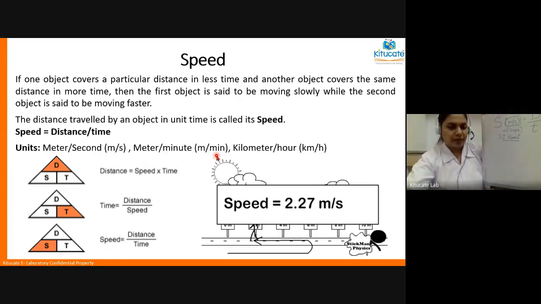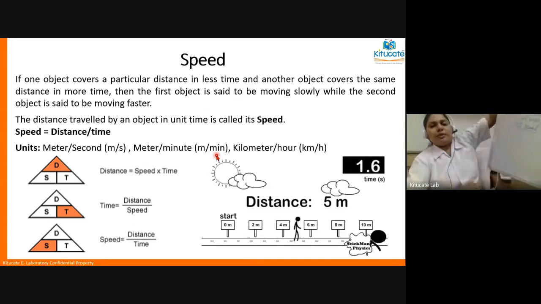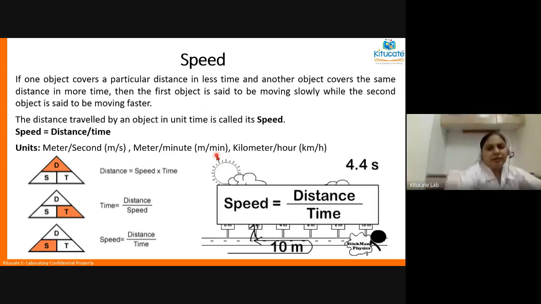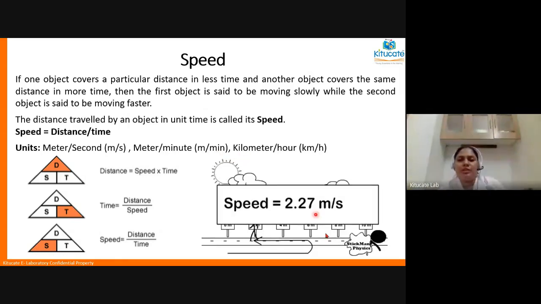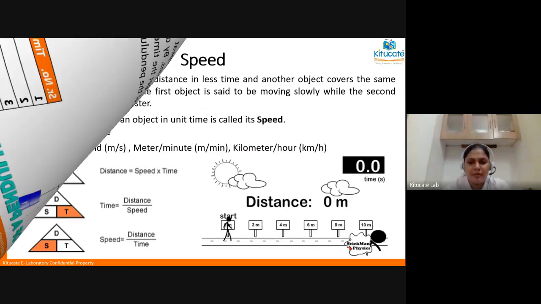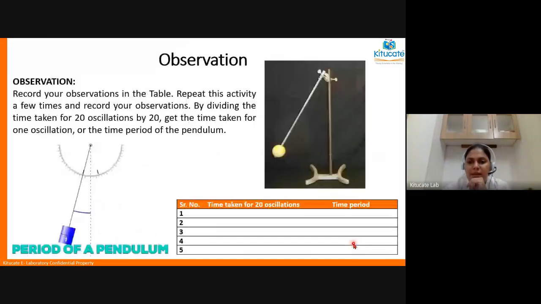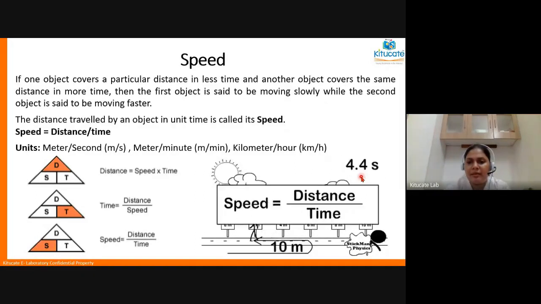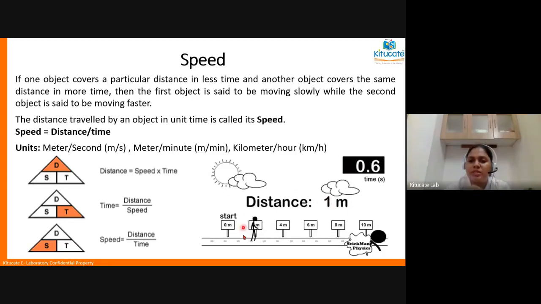Yes. Okay. Now look at the picture here. This man. Now let's observe from the beginning what he is doing. Now he's starting. Look at the time period. He reaches 6 meters in and comes back in how much time? 4.4 seconds. So how much was the speed?